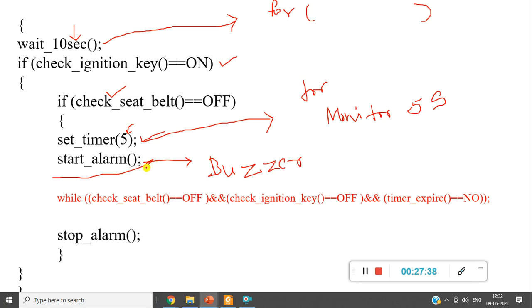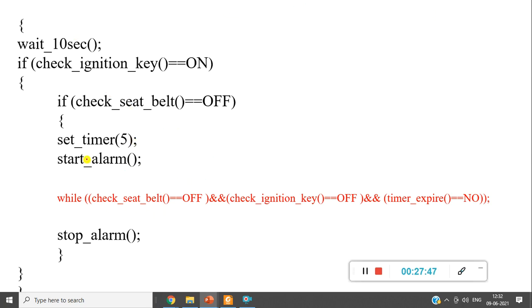Then this is also a simple function that has to be done. So this is not a complete code. This is what we call pseudo code. Now once it is done, before stopping the alarm, you have to check three important conditions.